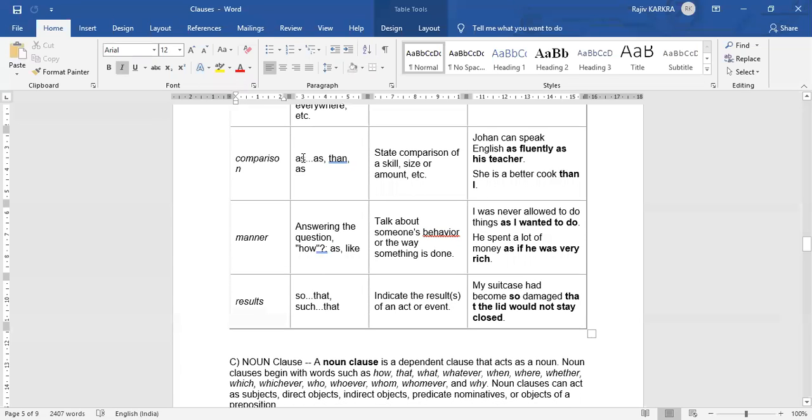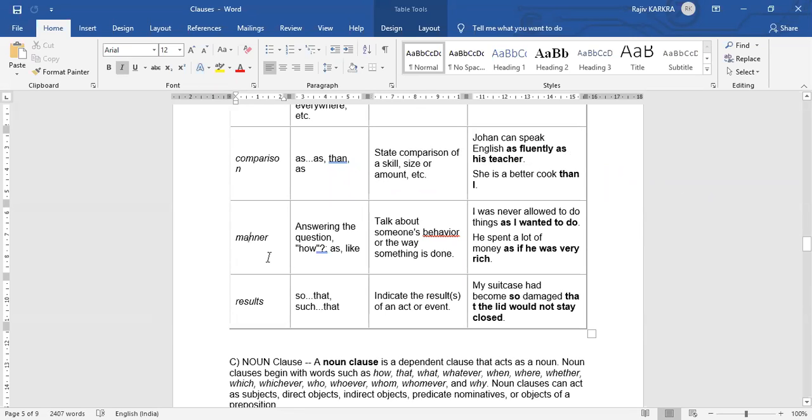Comparisons. So as, than, as, right? So these are the comparisons that we make. As with as, and than also, are comparisons. They state comparison of a skill, size or the amount. John can speak English as fluently as his teacher. She's a better cook than I.